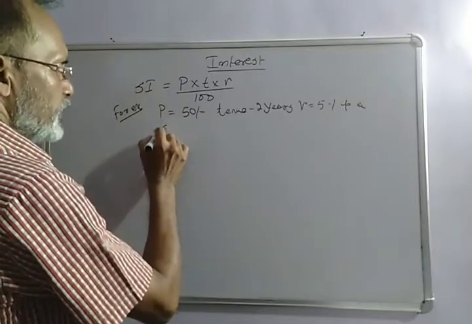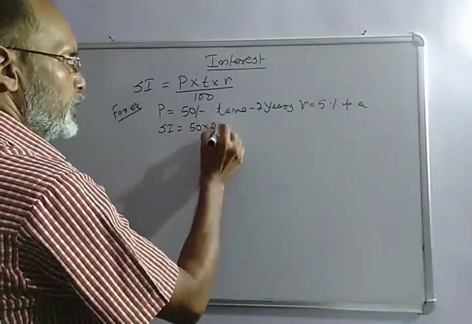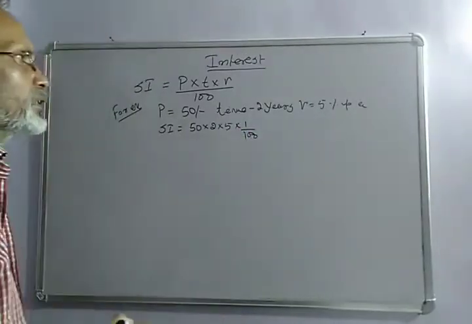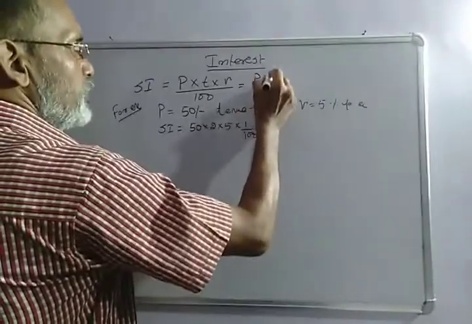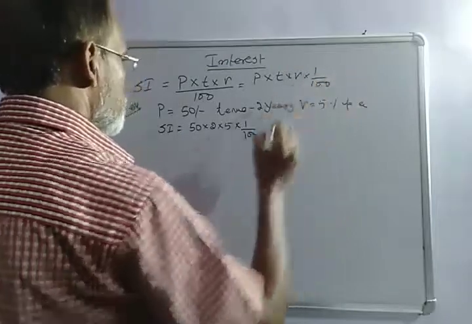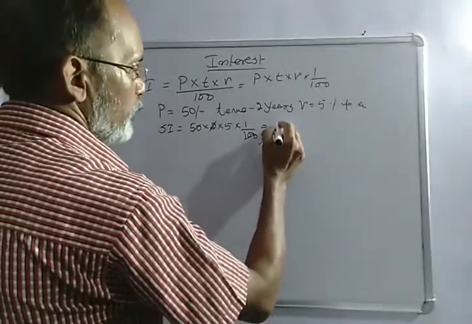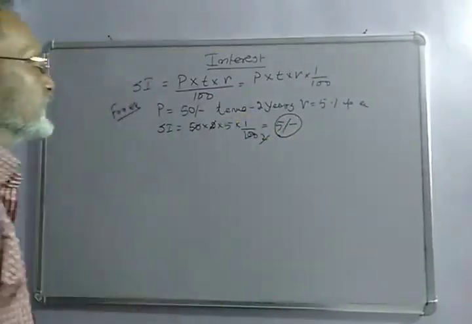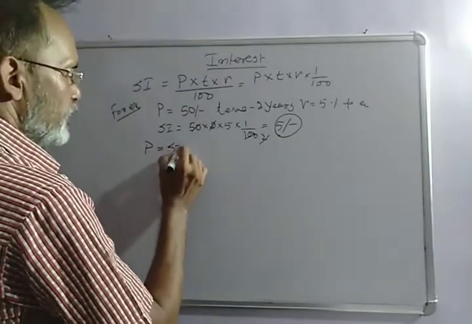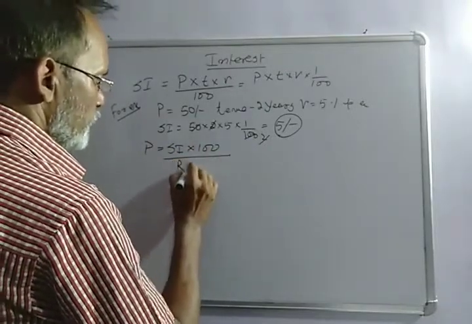So simple interest is equal to 50 into 2 into 5 by 100, which is equal to 5 rupees. This is the interest.